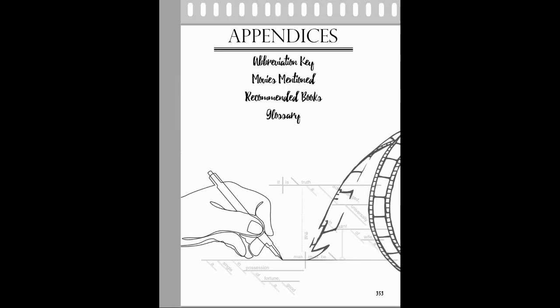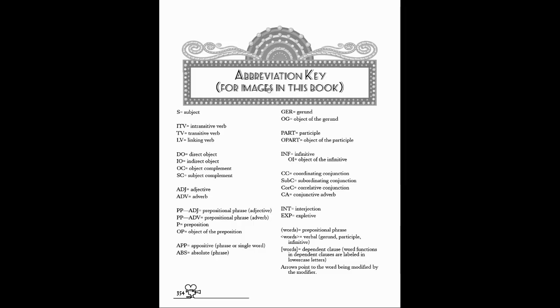I do want to run through the appendices very quickly because here's the abbreviation key. So you'll notice you get a lot of these just letters. Here's what they stand for. Here's what my symbols are. Parentheses are prepositions. The little, I can't think of what these are called. My brain is going. The less than symbol. Arrows. Wow. Thanks, COVID. Those show you verbals. And then the brackets show you clauses.